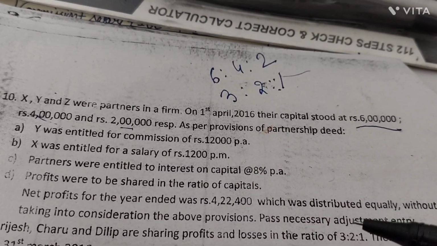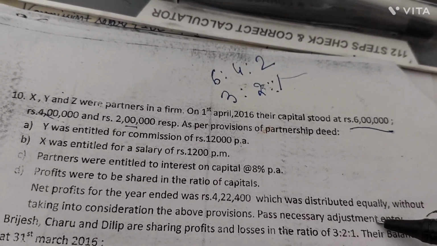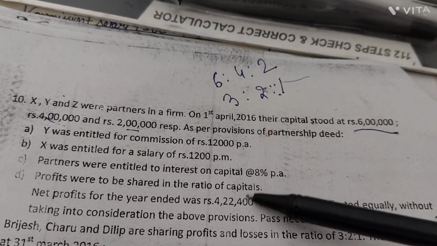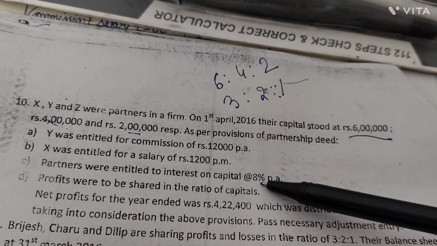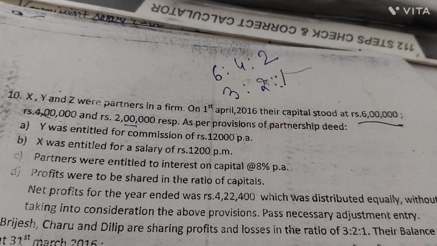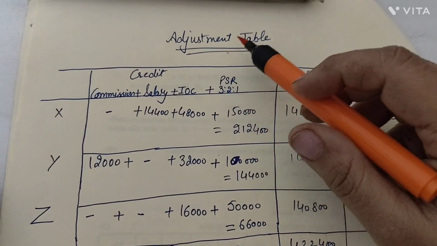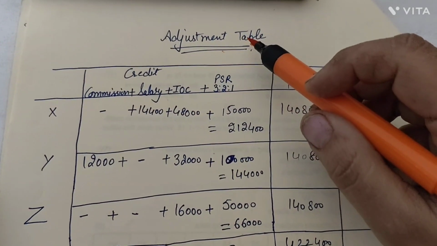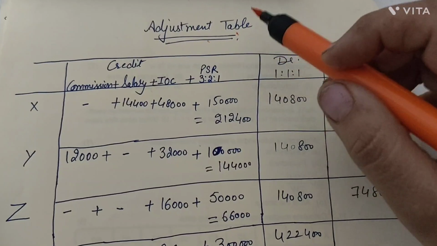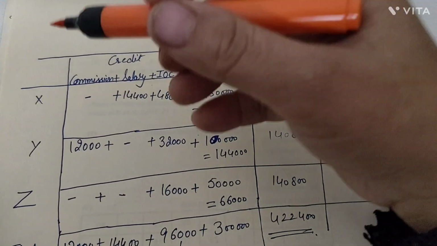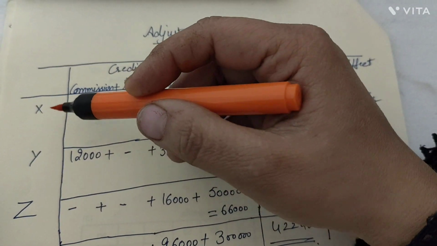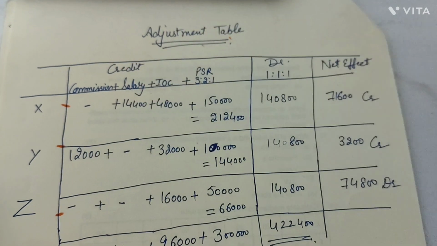Now the question is asking you to pass an adjustment entry so that all these mistakes can be rectified, right? So we have to prepare an adjustment table for what's given in the question. First of all, your question says that there were three partners X, Y and Z, right?